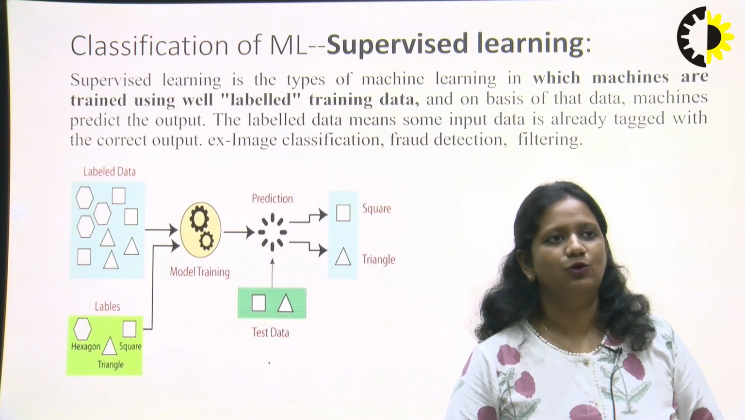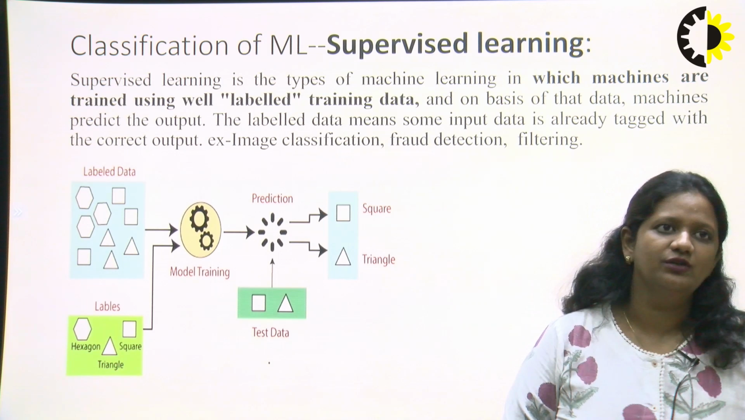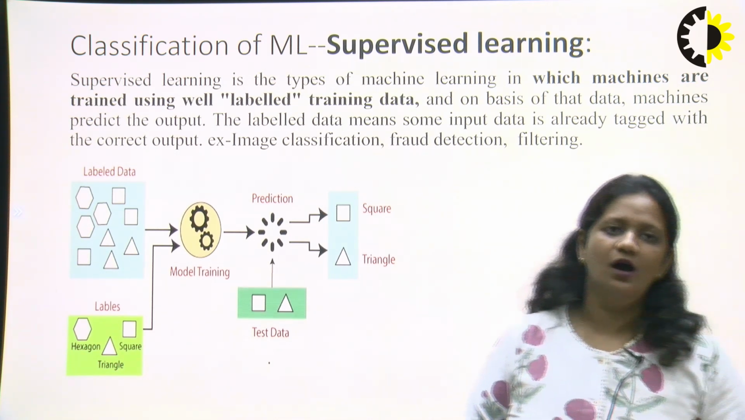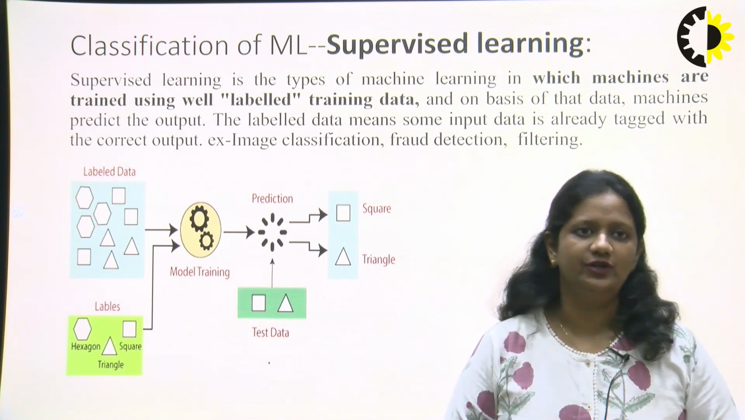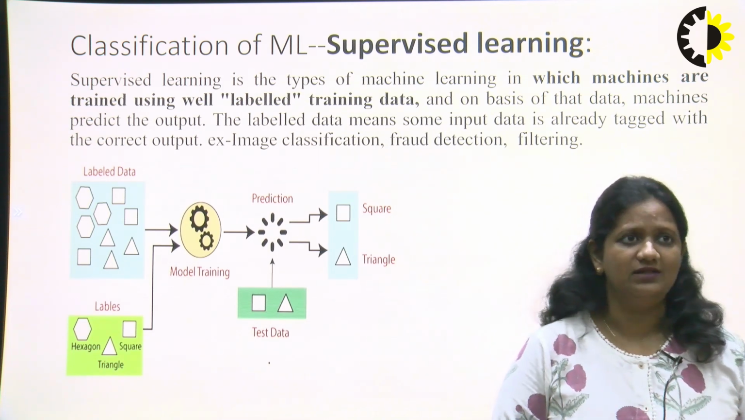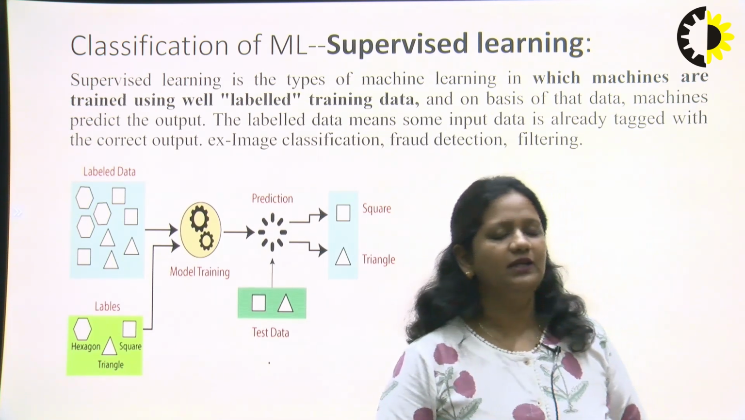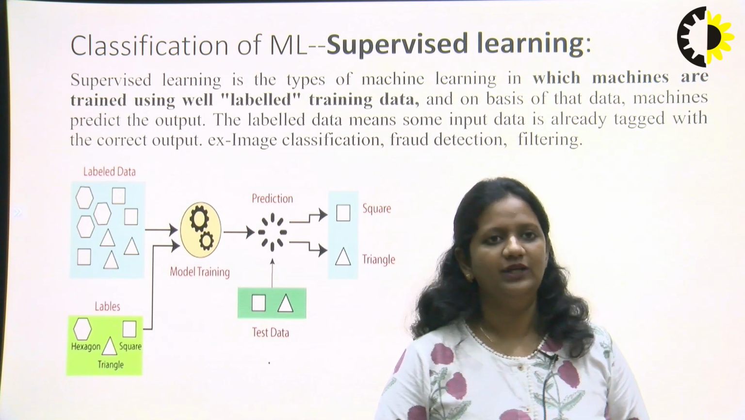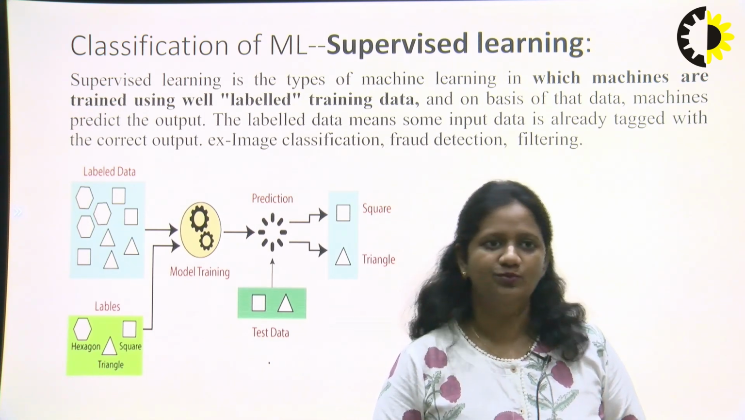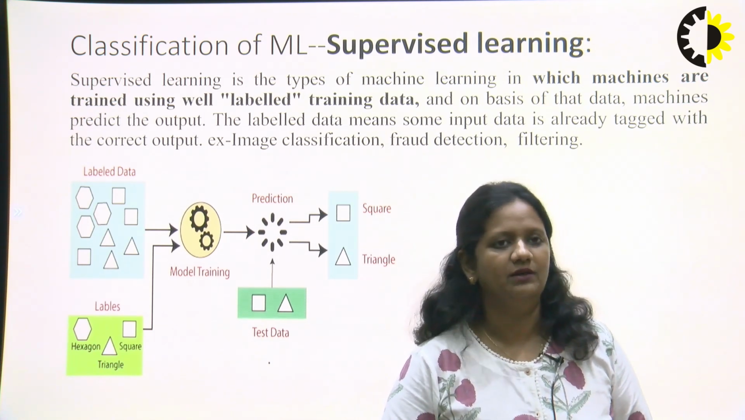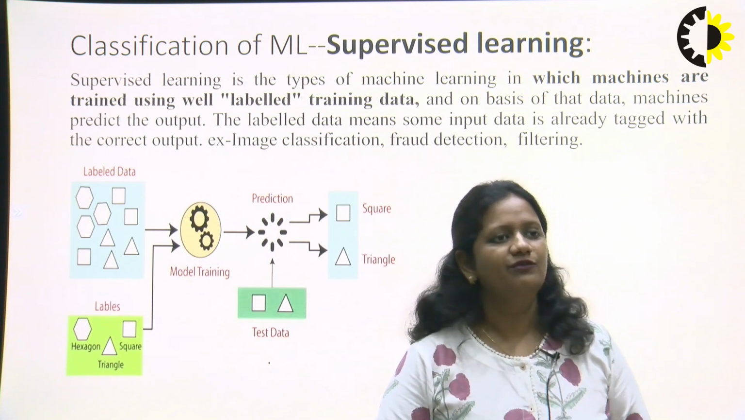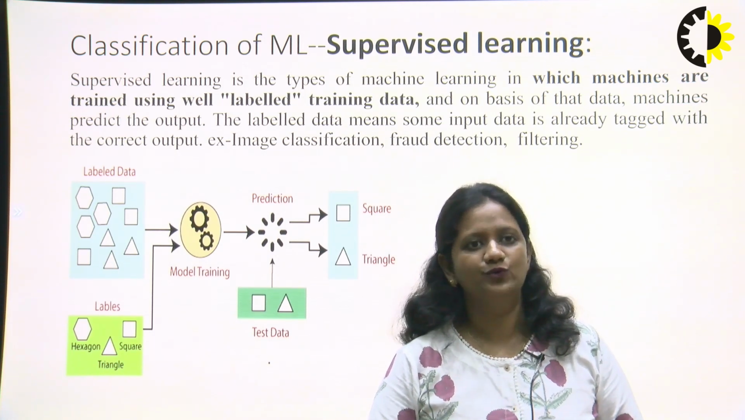Now the next topic is classification of machine learning. How can we classify machine learning? We can classify machine learning into three types of learning: supervised learning, unsupervised learning, and reinforcement learning. First, we are discussing supervised learning.